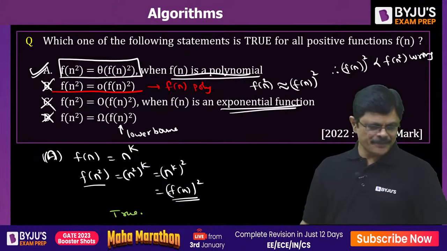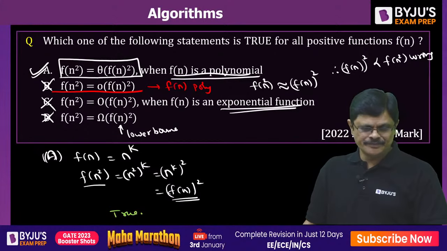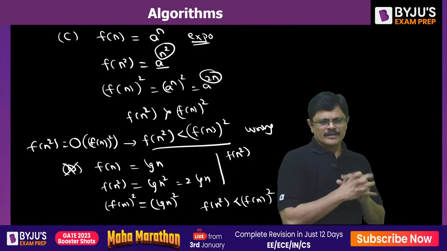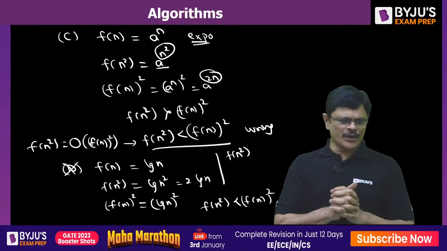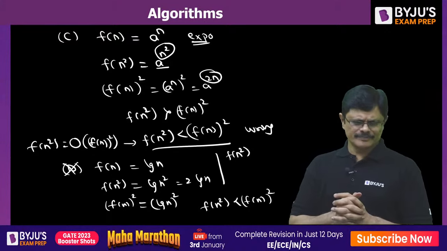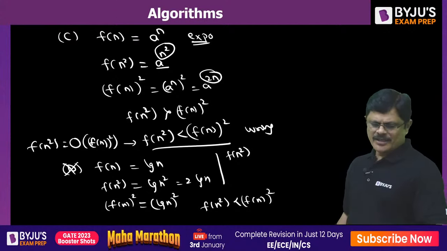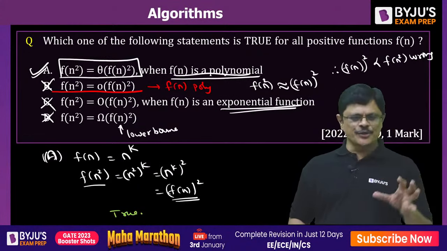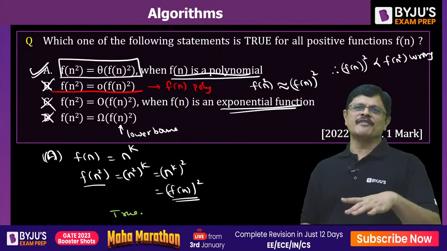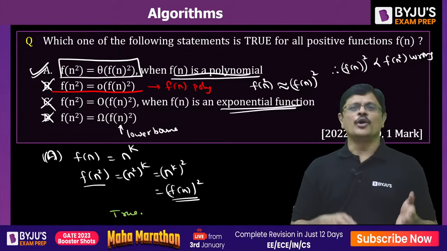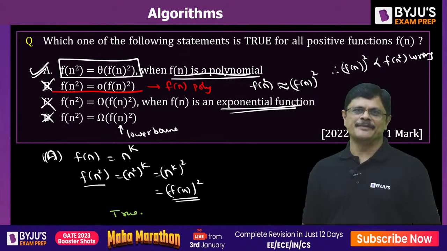Hope you understand, sir. Is the idea clear, Babu? All of you able to follow? Yes or no? Clear. Very good. So, in this example, he clearly gave you a hint also. He asks you to consider one polynomial function, one exponential function, one logarithmic function. Then obviously you can get counter examples for the wrong options. Option A is the only one which is correct. All the remaining options will badly fail. That is the truth.